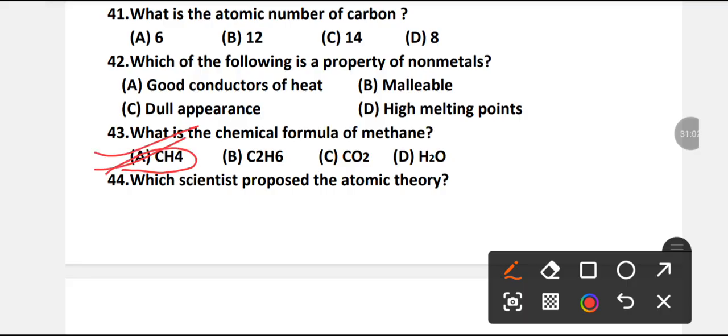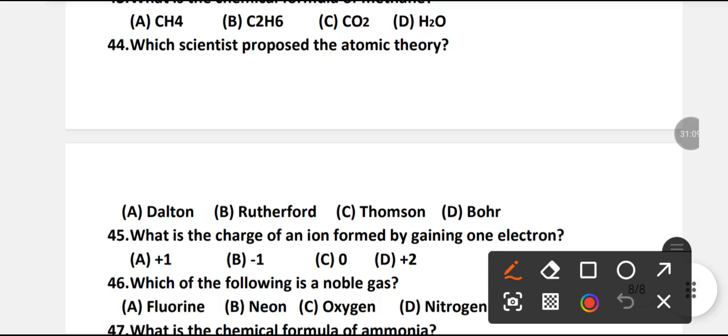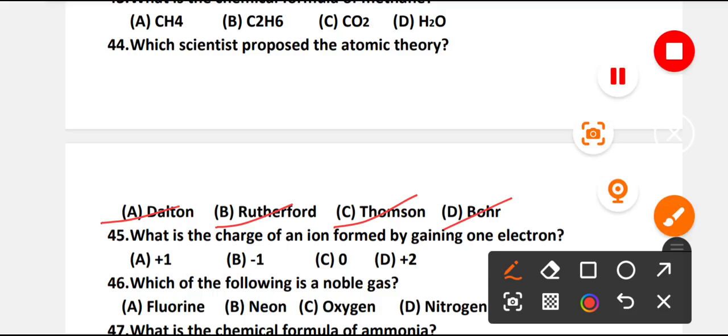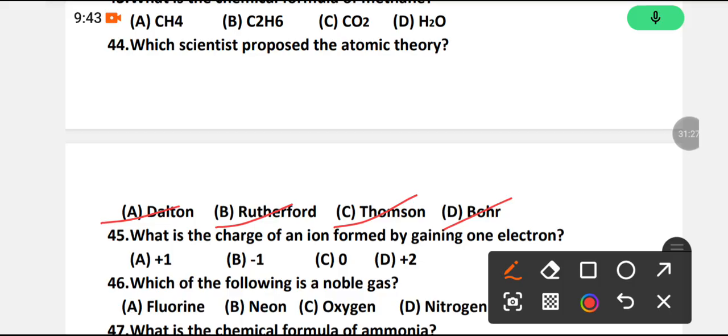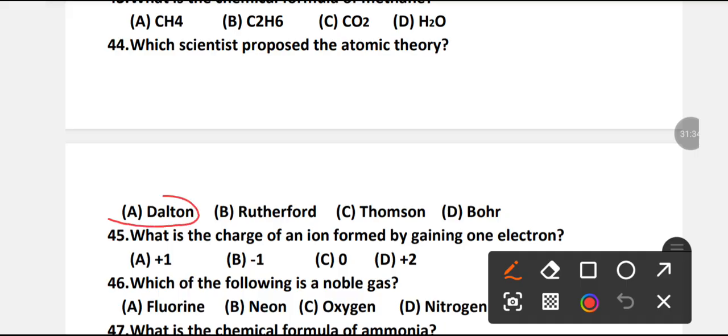Which scientist proposed the atomic theory? Dalton, Rutherford, Thomson, or Bohr? A is the right option. John Dalton proposed the atomic theory.